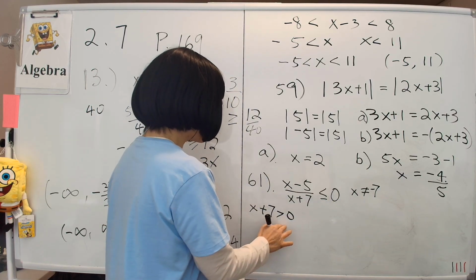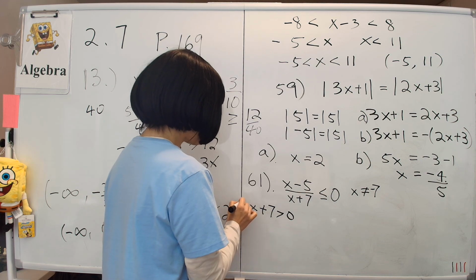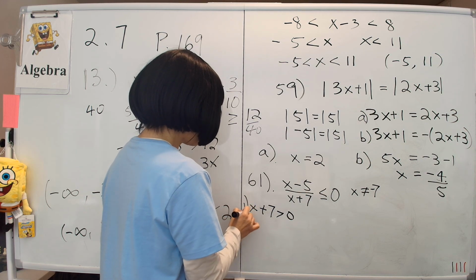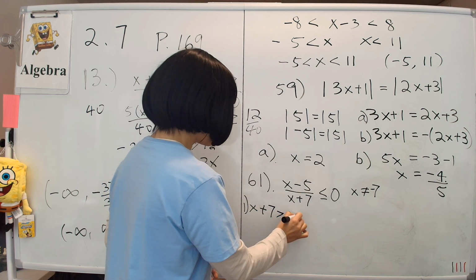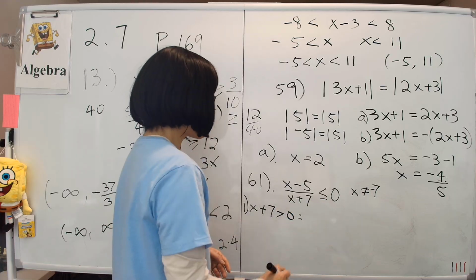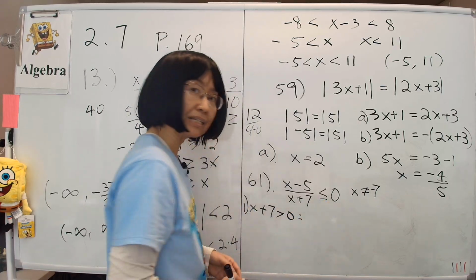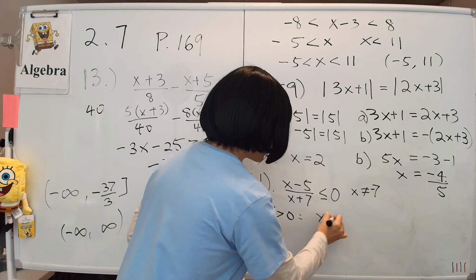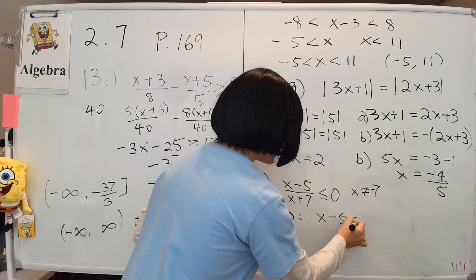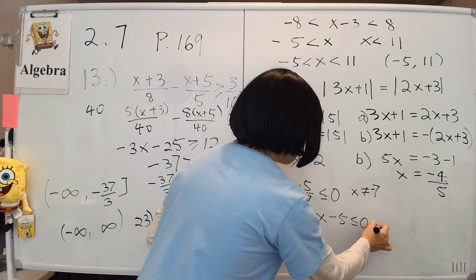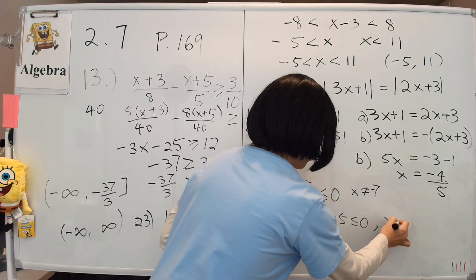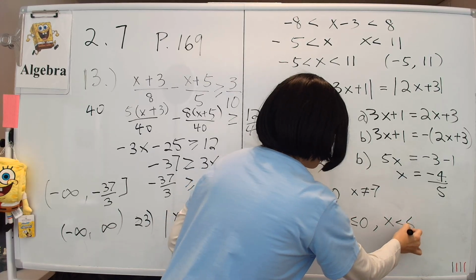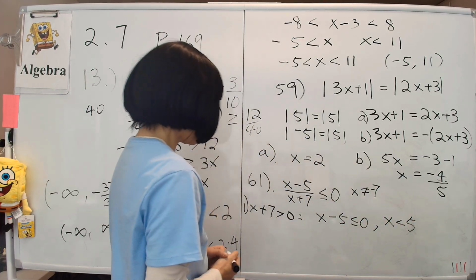So this is case 1, okay? Case 1, x plus 7 is bigger than 0. We multiply both sides by x plus 7. We don't have to flip the inequality sign because x plus 7 is positive. So we have x minus 5 is less than or equal to 0. And then x is less than or equal to 5 when we put 5 to the other side.